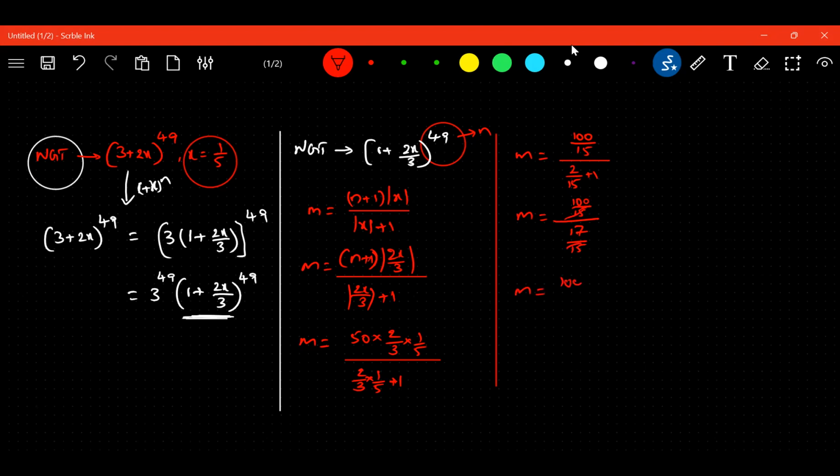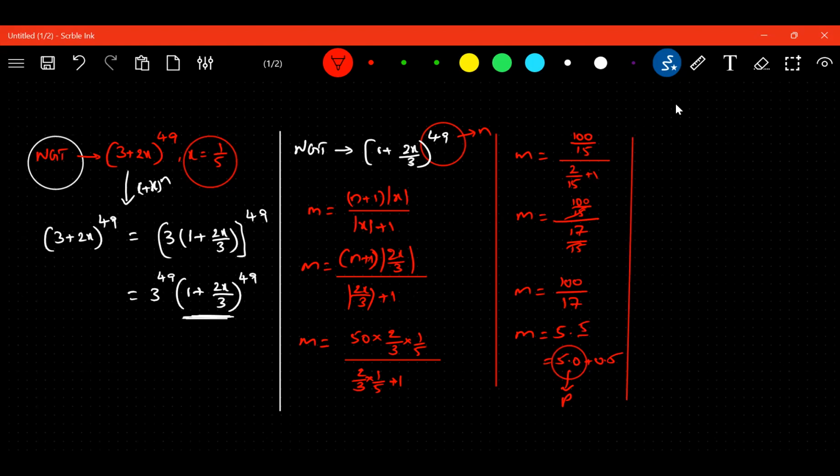What is the m value? 100 upon 17 by 15. What is 17 fives? 85. Very good. So what will you get from 85? You will get 5 point something, right? Yes, sir. So how much will you get? 5.5. Okay, this can be written as 5.0 plus 0.5. So this is my p value. Am I right, ma? Yes, sir. This is my p-value.